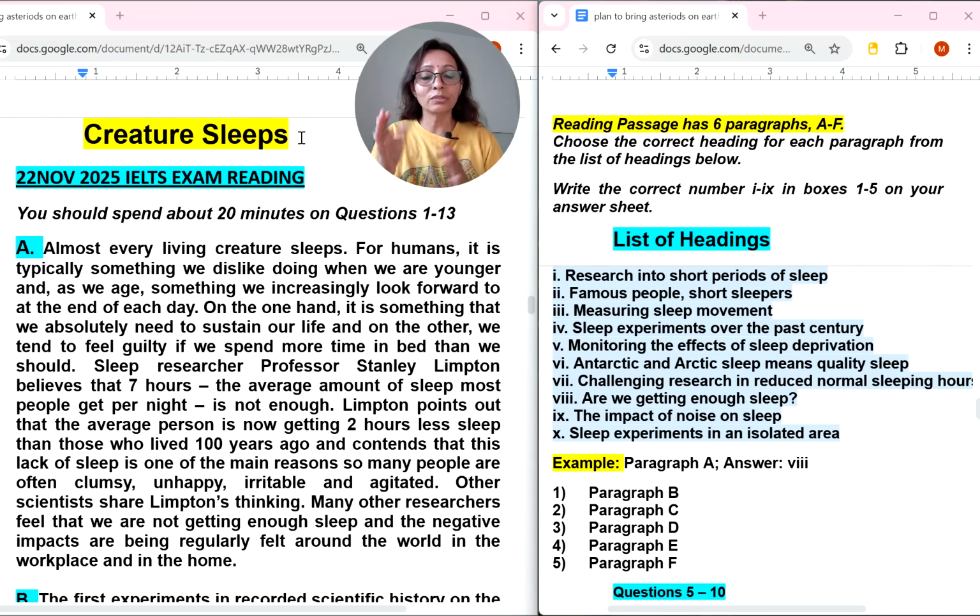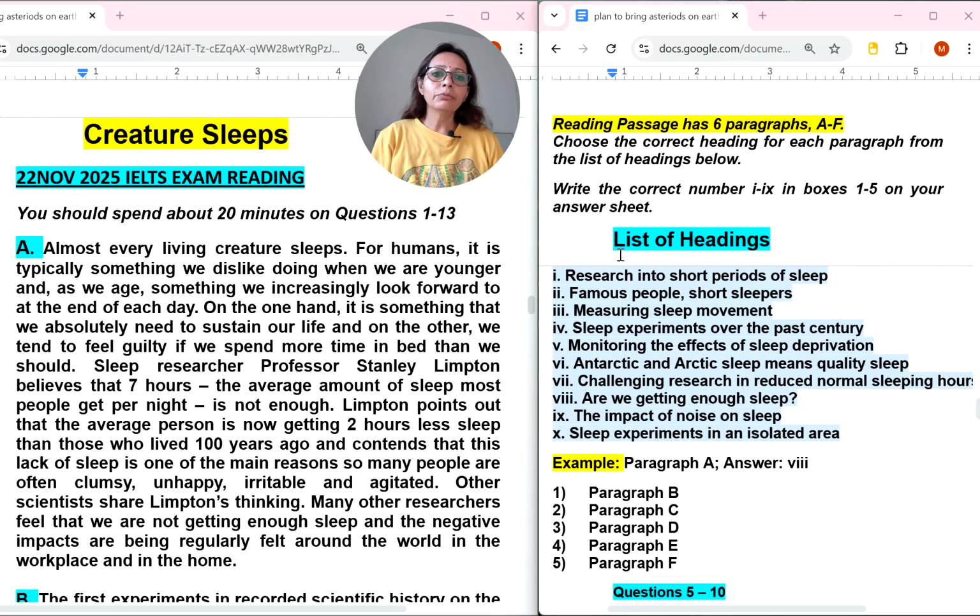So most of the students giving the IELTS exam, 70 to 80% of students, are non-science subject students. So do this kind of reading. This is a psychological kind of reading. So we will be doing this reading, creature sleeps. It relates to humans and animals. This reading was part of the 22nd November 2025 IELTS exam in India. So this reading can be repeated in neighboring countries as well as in other parts of the world.